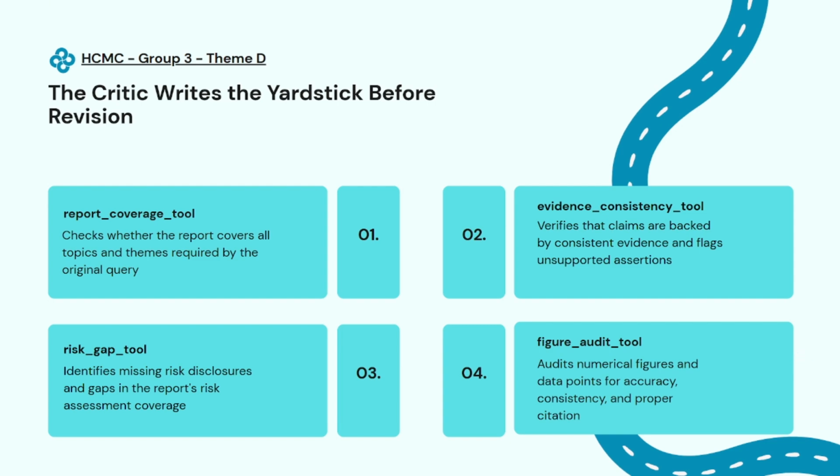The findings from all four get synthesized into the fixed checklist. And the key point here is that this happens before revision, so by the time version 2 exists, we already have a locked-in, objective list of exactly what needs to change. We are not comparing two reports in the abstract, we are checking whether version 2 closes a specific, predefined set of gaps.